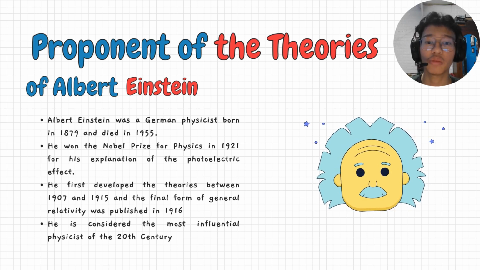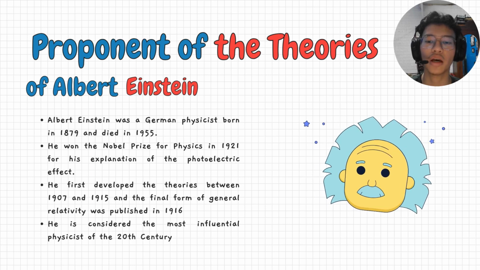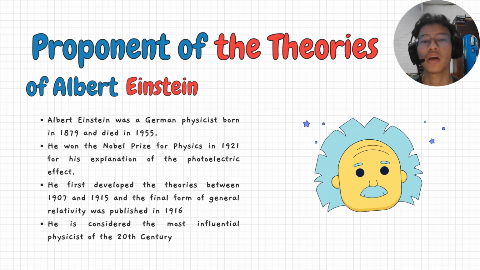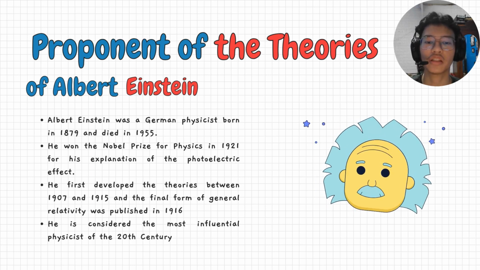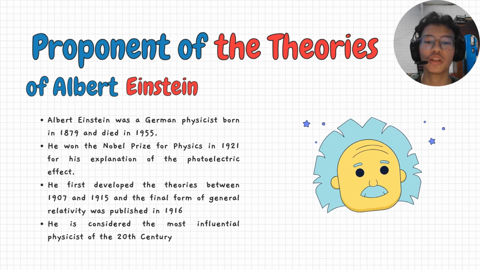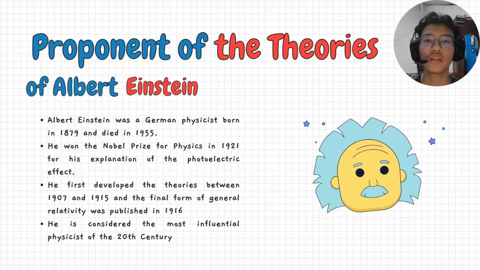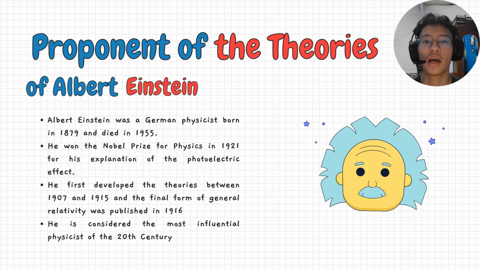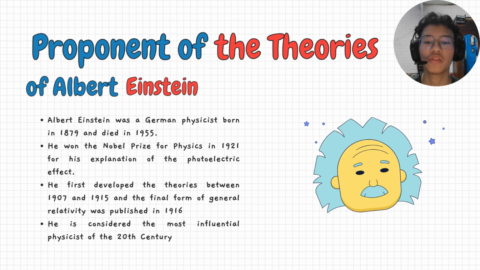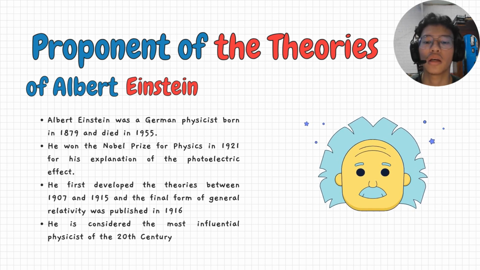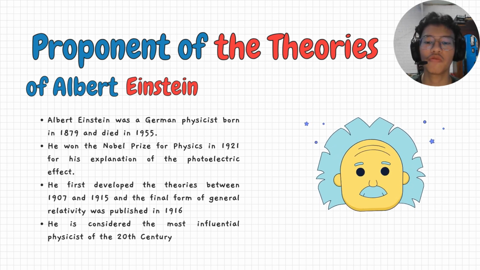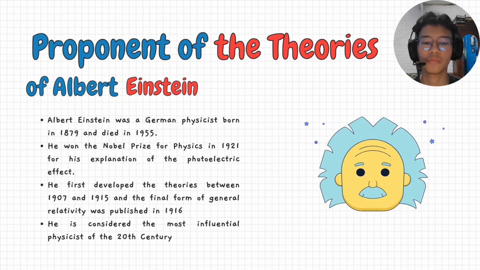Albert Einstein was a German physicist born in 1879 and died in 1955. He won the Nobel Prize for Physics in 1921 for his explanation of the photoelectric effect. He first developed the theories between 1907 and 1915, and the final form of general relativity was published in 1916. He is considered the most influential physicist of the 20th century.